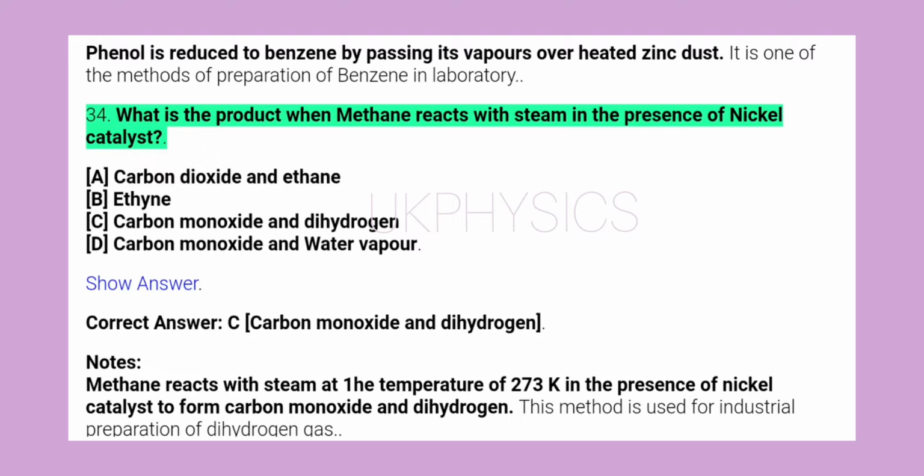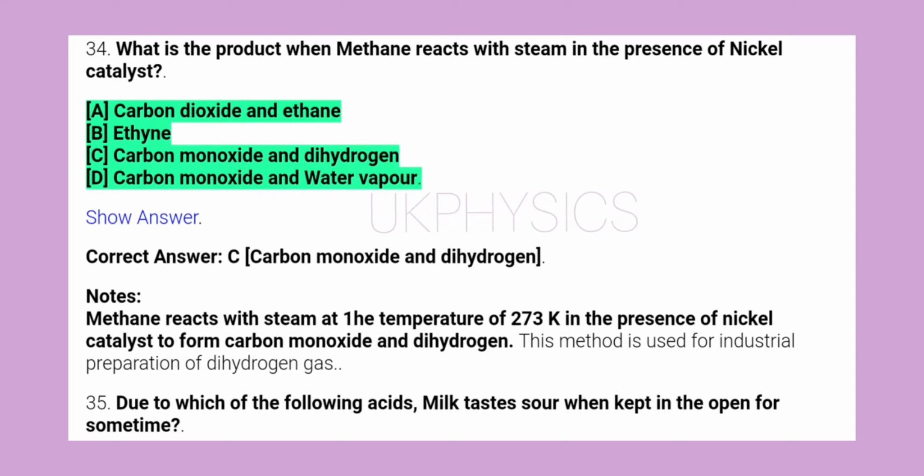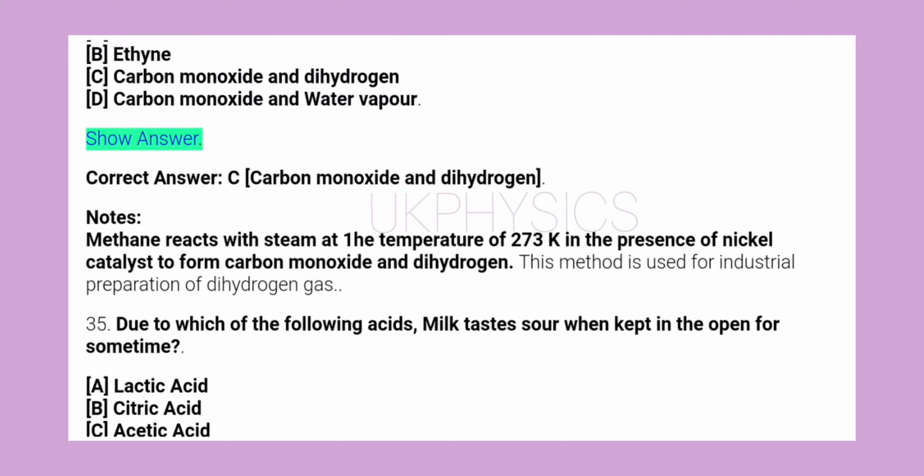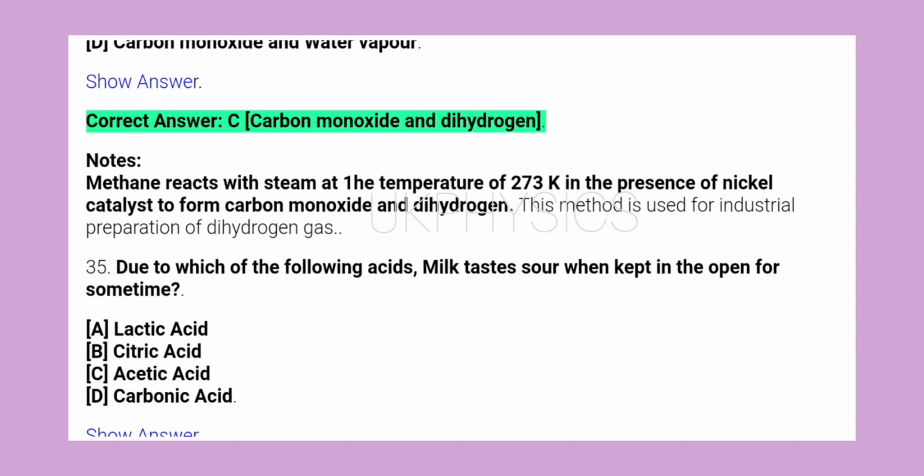34. What is the product when methane reacts with steam in the presence of nickel catalyst? A. Carbon dioxide and ethane. B. Ethine. C. Carbon monoxide and dihydrogen. D. Carbon monoxide and water vapor. Show answer. Correct answer C. Carbon monoxide and dihydrogen.